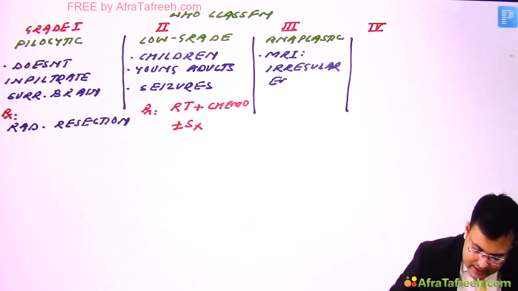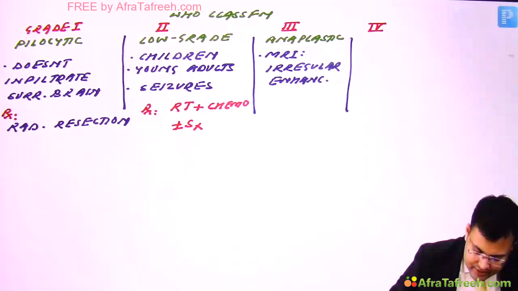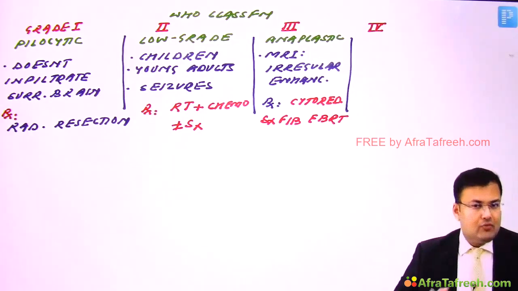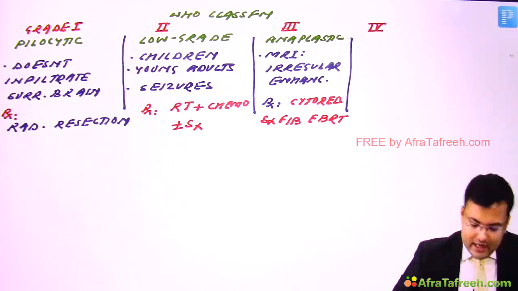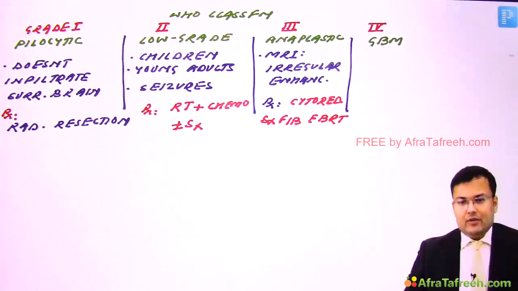Clear? And since it is going to infiltrate the surrounding brain, what's the treatment? The treatment is we go for cytoreductive surgery followed by external beam radiotherapy. Okay, and the most important is grade 4, and this grade 4 is what? Glioblastoma multiforme. This grade 4 is glioblastoma multiforme.